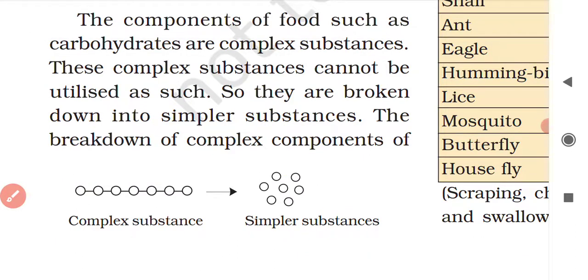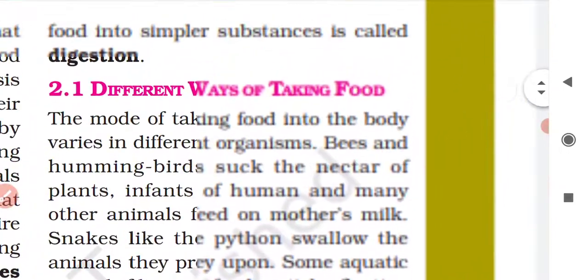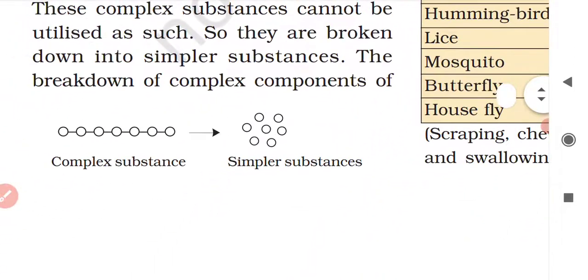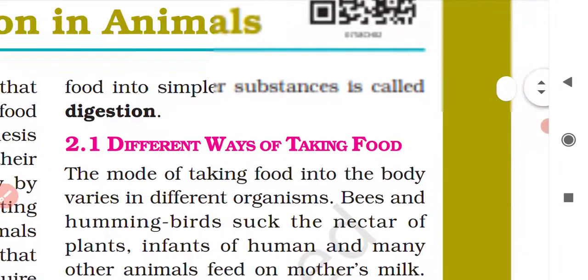Okay. So the breakdown of complex components of food into simpler substances is called digestion. You can mark the definition of digestion in your book, that is, the breakdown of complex components of food into simpler substances is called digestion.